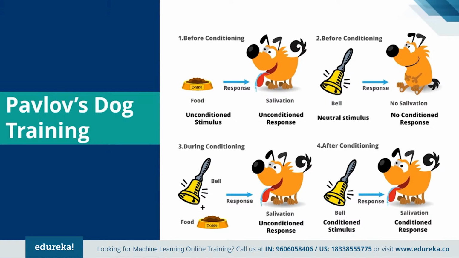In the third phase, he tried to condition his dog by ringing the bell and then giving the food. Now seeing the food, the dog started salivating again. Eventually, the dog started to salivate just after hearing the bell, even if the food was not given to it. Why did it happen? It happened because the dog was reinforced that whenever the master rings the bell, it is going to get the food. I hope the concept of reinforcement learning is completely clear to you.